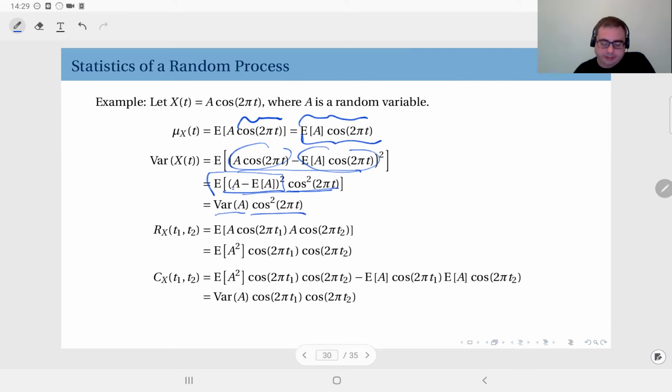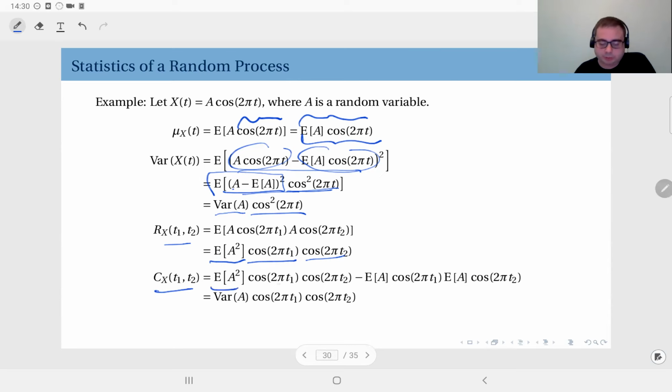Okay? And the autocorrelation here, by definition, is the expectation of a times cosine 2 pi t1 times a times cosine 2 pi t2. Again, the cosine terms come out of the expectation. So what you have is the second moment of a times the cosine terms. And finally, let's look at the autocovariance function. It's autocorrelation minus the product of the means.